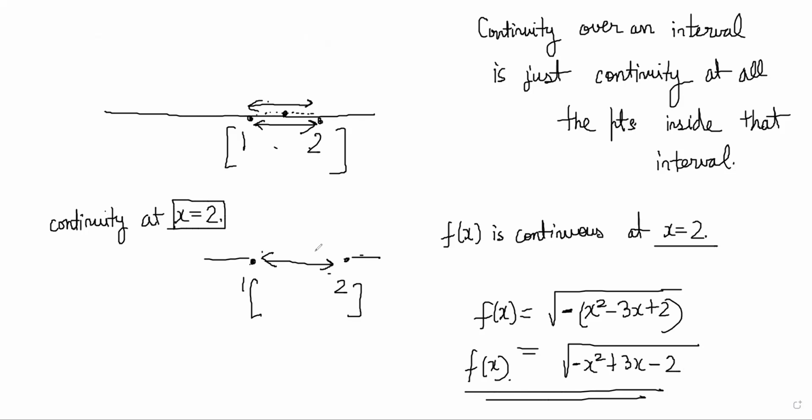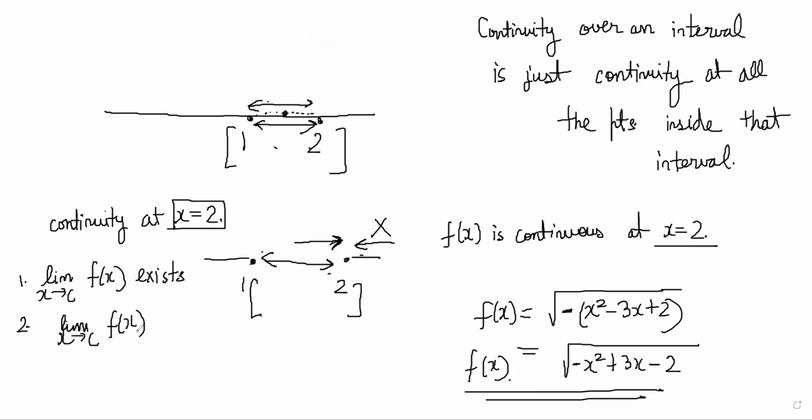Technically you cannot go to the right side of 2. That is not even allowed in the domain of the function. So you can only go from the left side. Our normal continuity definition is limit x tends to c f of x exists and the limit should be equal to the value of the function. But in this particular case, because it is an endpoint, this limit x tends to c exists will not work because the right hand limit cannot be taken.